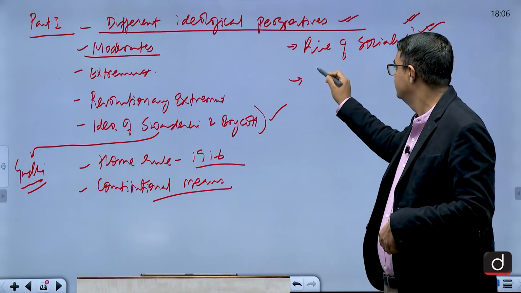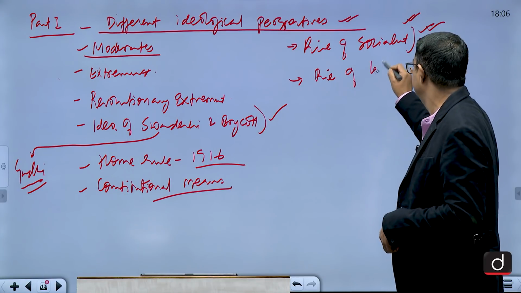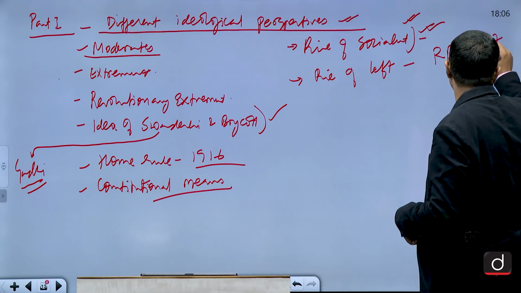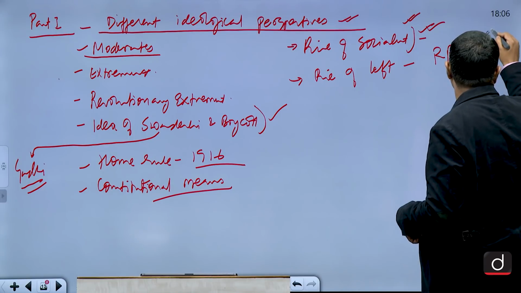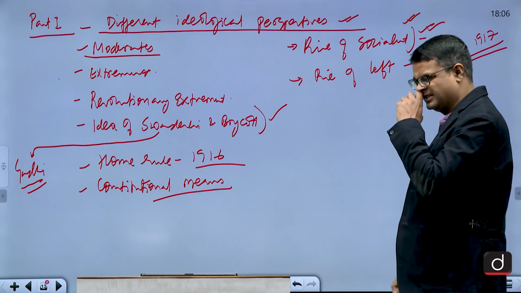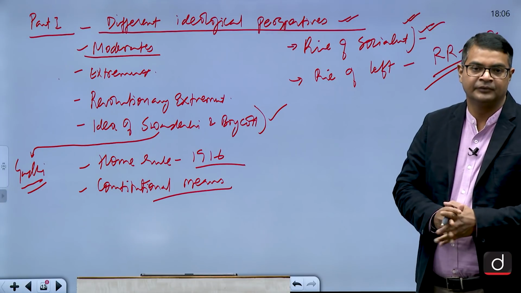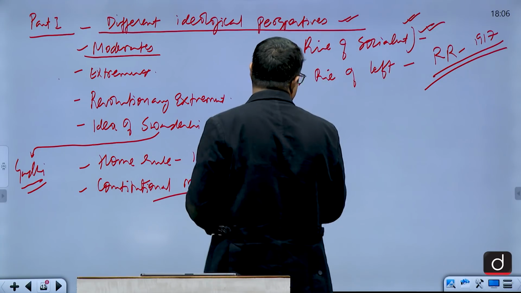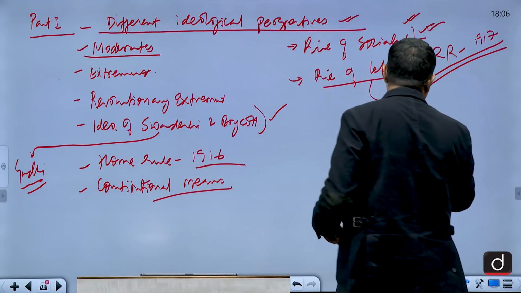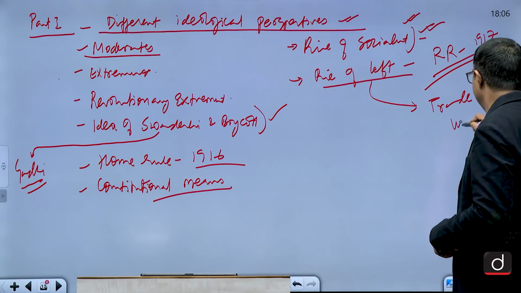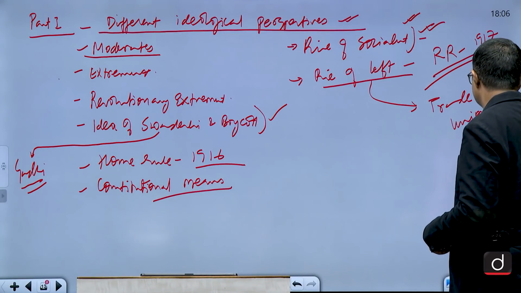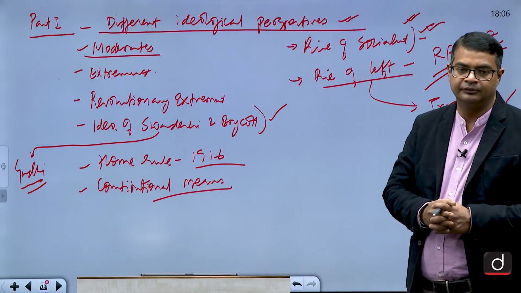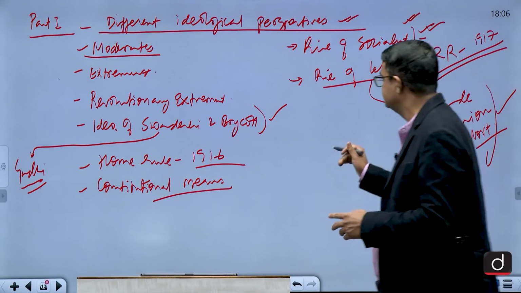Then we have the rise of the left with the Russian Revolution that happened in 1917, and how there was a spread of leftist or communist ideas to India under M.N. Roy and Abani Mukherjee. The Communist Party developed. So the rise of the left, how it affected the trade union movement, the formation of the trade union movement, the labor class movement, and what was the role of the labor class in the Indian national movement. So you find the changes.